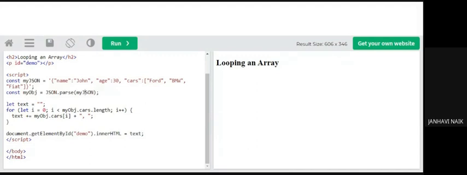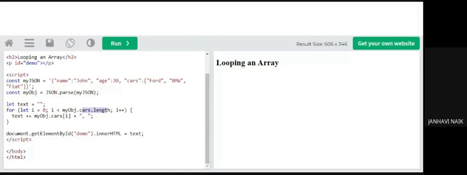Now since there are three elements in the cars, I have used a for loop, and I say car of i. I am incrementing my i until I reach the whole car length. First is 0, and the length is 0, 1, 2. So 0 is less than 2, it will work. Then it will increment i. Is 1 less than 2? Yes, it will work. Is 2 less than 2? It will display and then it will go out. So 3 less than 3, it will work in this particular manner.